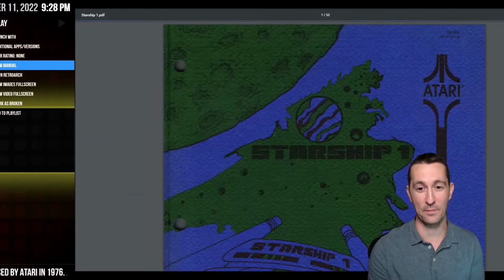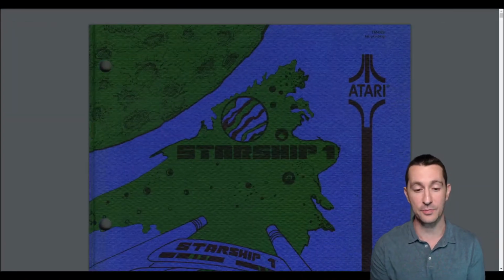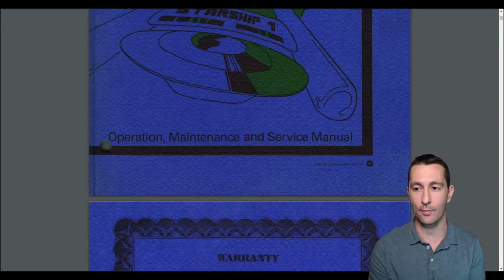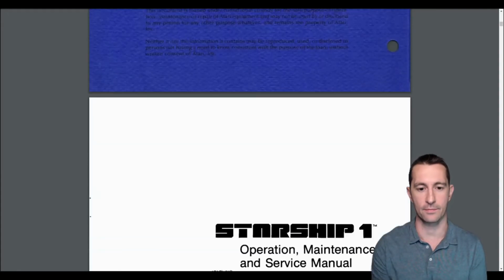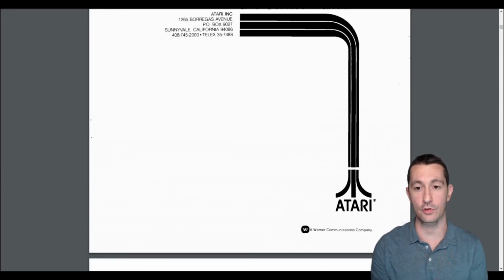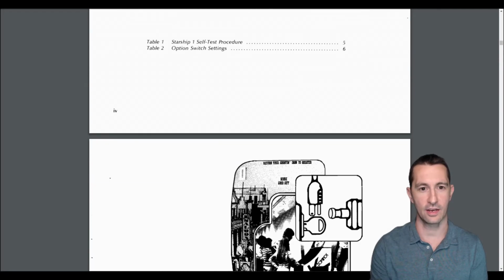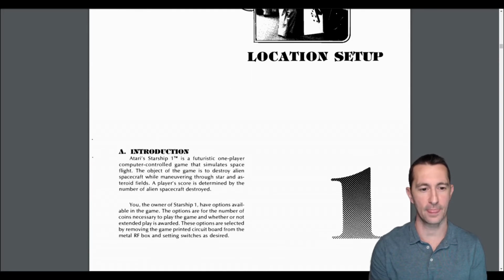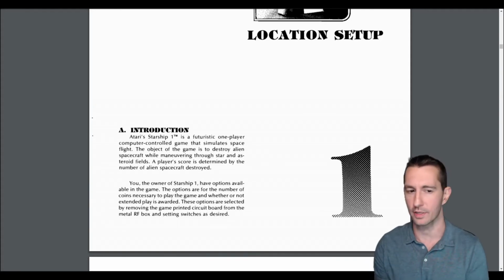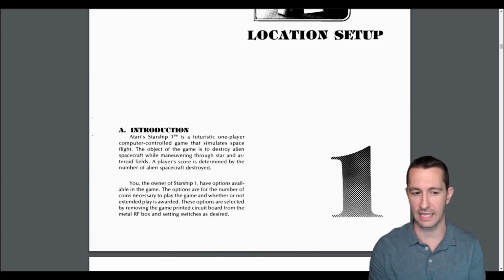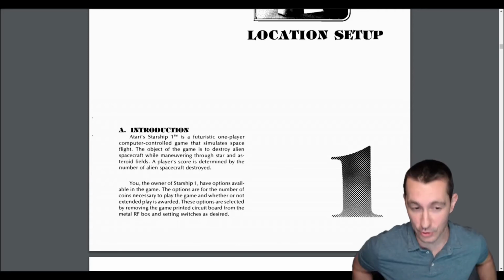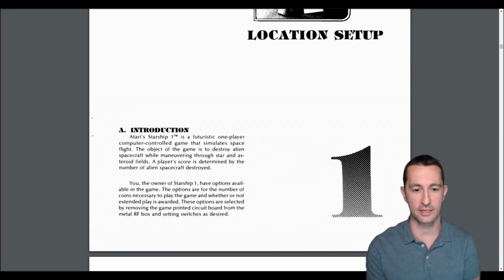Let's see if we have anything for the manual for Starship One. This is by Atari still. Atari is still the number one king in video games, 1977. This is the operation and service manual for Starship One by Atari, and let's see if it has anything for us. Here we go. Starship One is a futuristic one-player computer-controlled game that simulates space flight. That would be our first game, especially if it's doing a first-person perspective. The object of the game is to destroy alien spacecraft while maneuvering through star and asteroid fields. The player score is determined by the number of alien spacecraft destroyed.